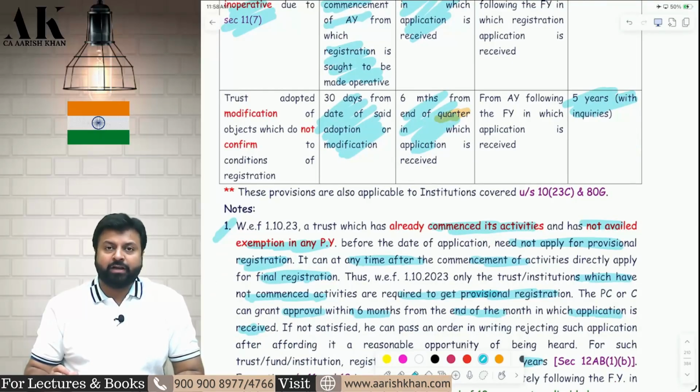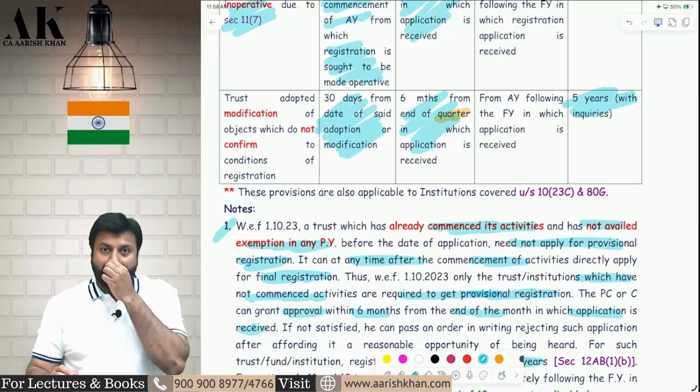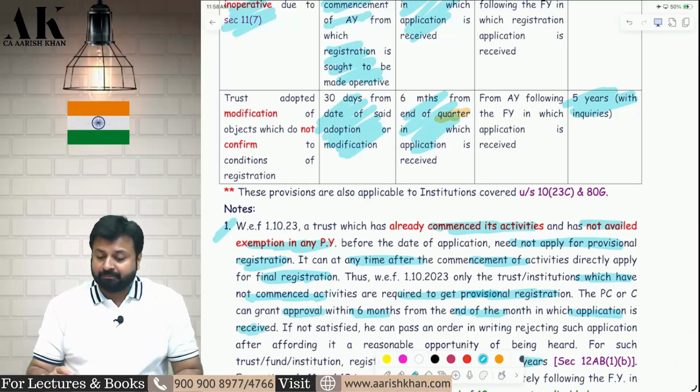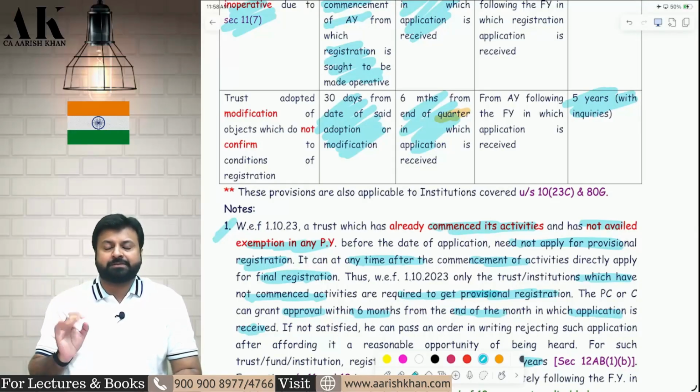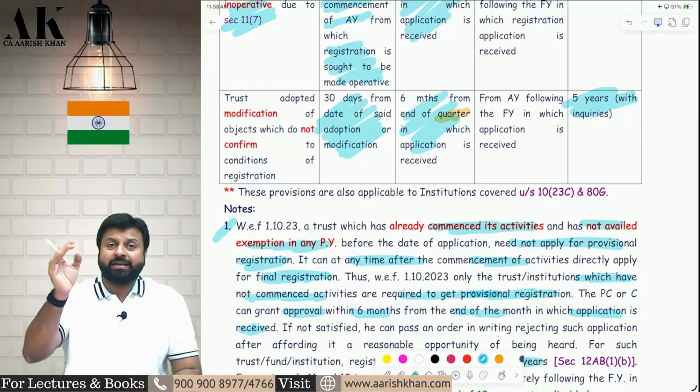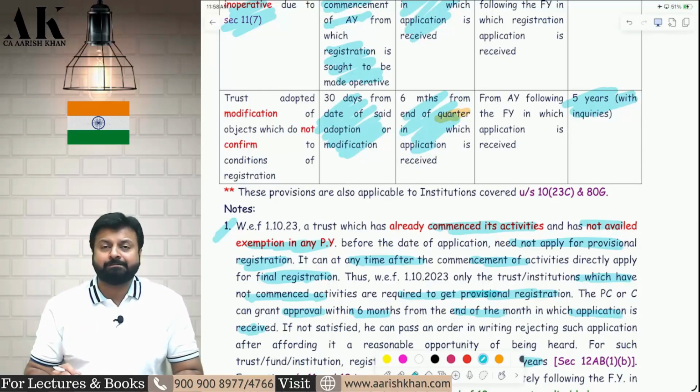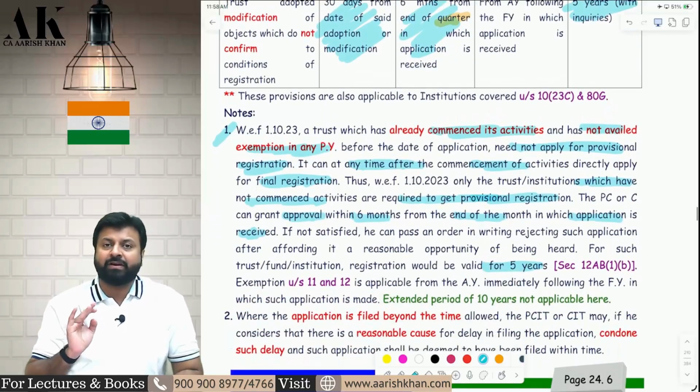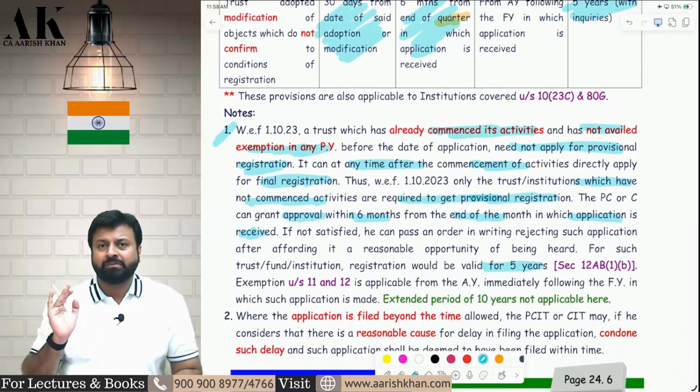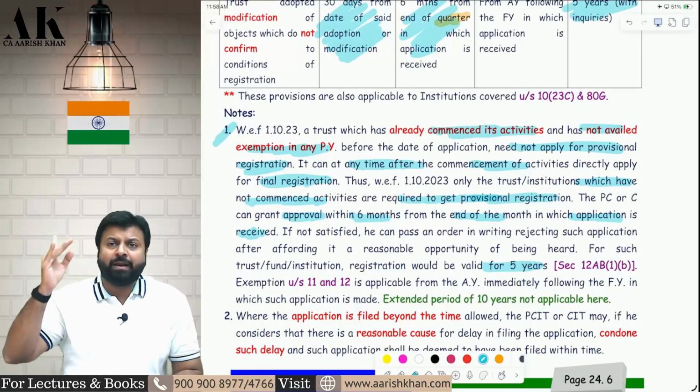Now, some very important issues. Let me tell you, some important amendments have been made this year. If you see the registration period, in most of the cases it is 5 years. But for some people, in some cases, the period has been increased to 10 years, subject to some conditions. I am not saying the 5 years has become 10 years for everybody. No, 5 years has become 10 years for some people in some conditions.